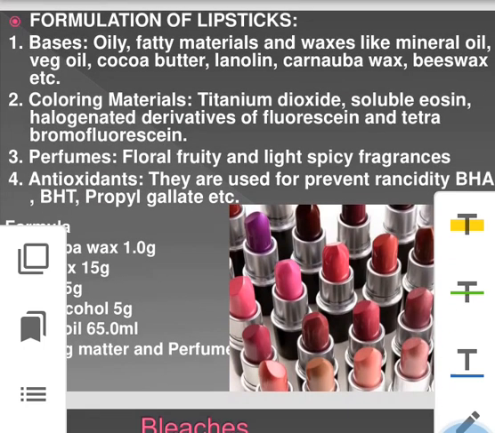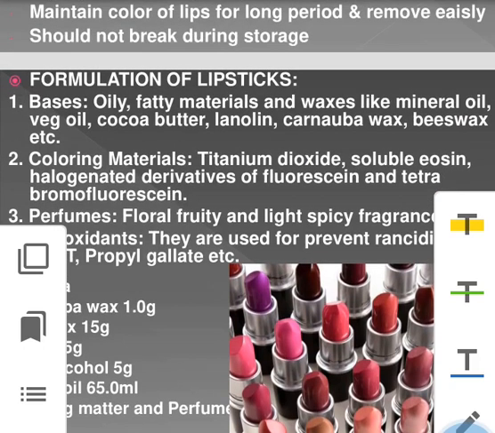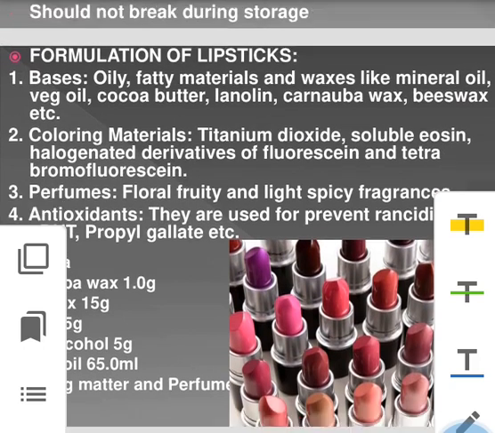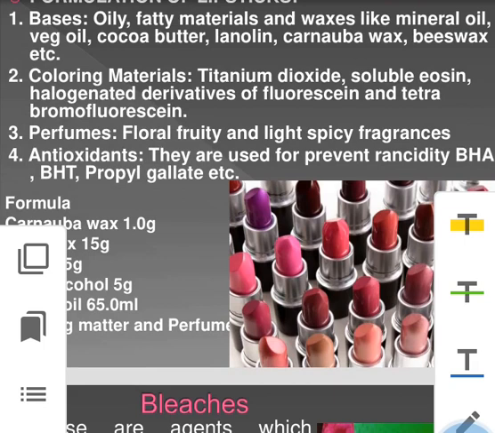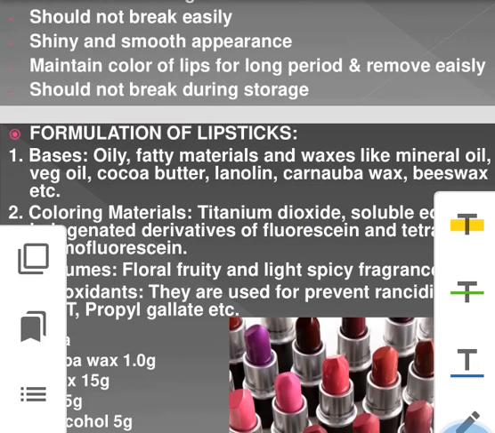Now how is it prepared? What is its formulation? The formulation consists of main parts: first is bases, second is coloring materials, third is perfume, and fourth important, antioxidant. The base consists of various oily fatty materials, waxes and mineral oils, vegetable oil, cocoa butter, lanolin, carnauba wax, beeswax.